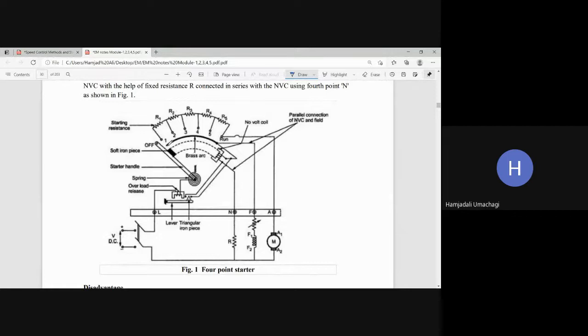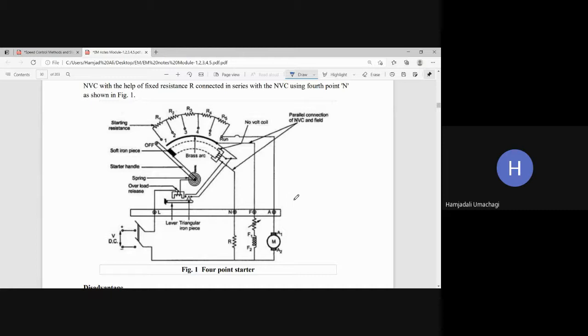Now you see the interesting thing here. From the handle, it goes to the brass arc points. From the brass arc points, one connection goes to where? It goes to the F point, field point. From the field point, there is a variable rheostat. From the rheostat, then there is a field winding. So this rheostat can be varied to control which current? Field current.